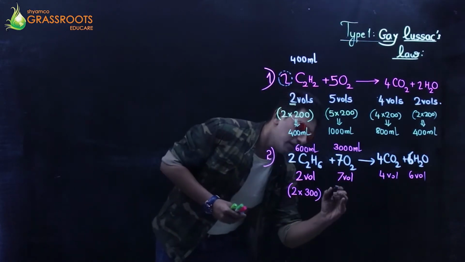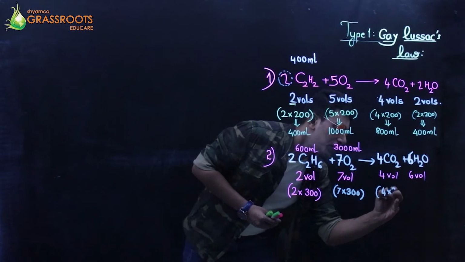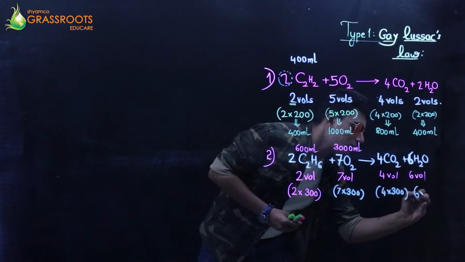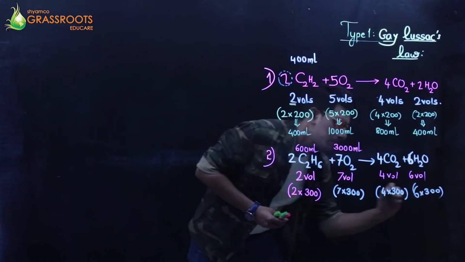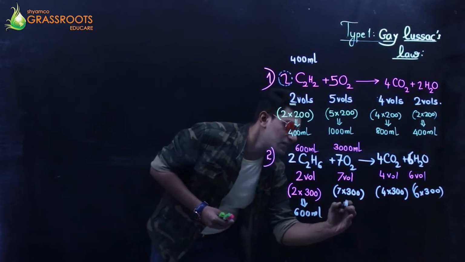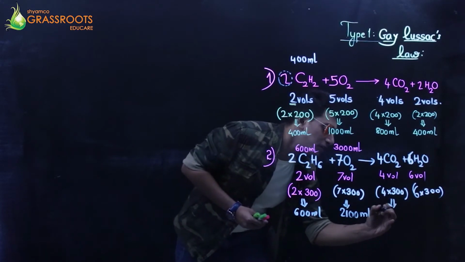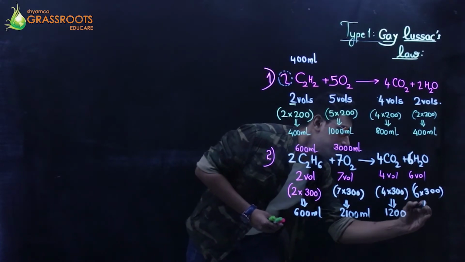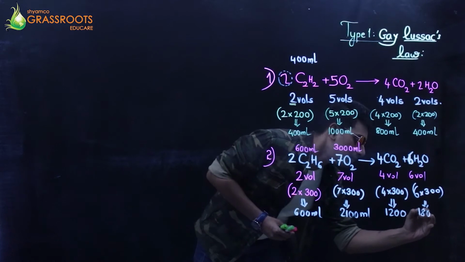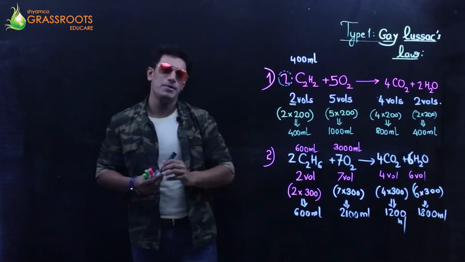So everything: 7 into 300, 4 into 300 and 6 into 300. So this makes it 600 ml, this makes it 2100, 1200, 1800. Now please tell me one thing.